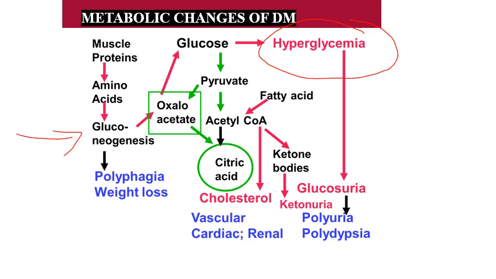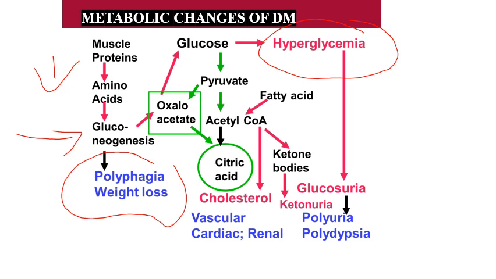So here, in diabetes mellitus patients, because of the high glucagon level, there will be more proteolysis. Muscle proteins will be lysed and release of more amino acids occurs, specifically alanine. Alanine will contribute as a glucogenic amino acid for gluconeogenesis. Through gluconeogenesis, blood glucose will be elevated, and glucose can be utilized by the cells also. Muscle protein getting utilized is the cause for weight loss and also polyphagia. Then the role of oxaloacetate.